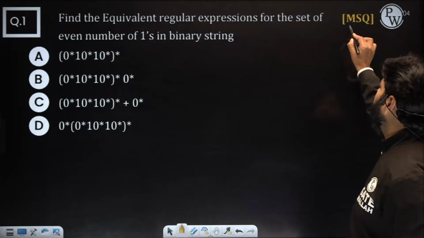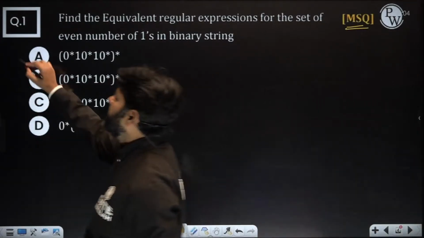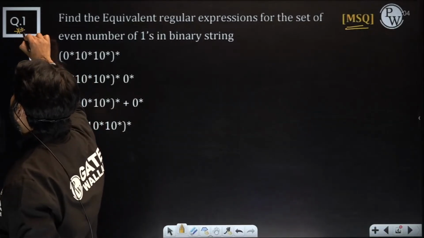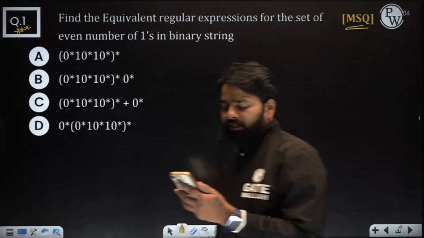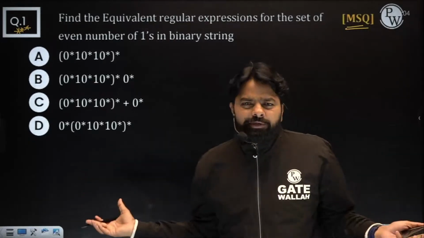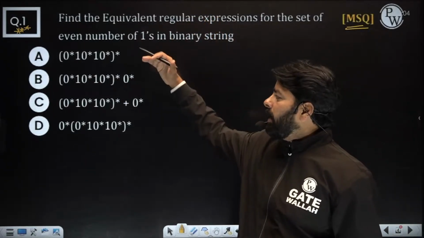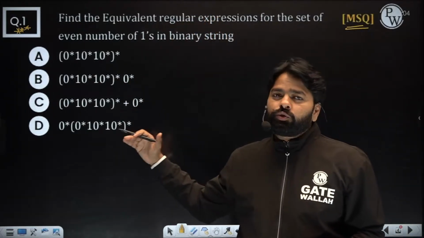Yeah, quick. It is MSQ type, so you might have multiple answers. And one of the important type question, I'm saying it again, one of the important type question in the GATE. Maybe they will ask for odd number of ones or even number of ones. It could be any expression, but one of the model type. You will be having the language and you have the multiple expressions to choose.